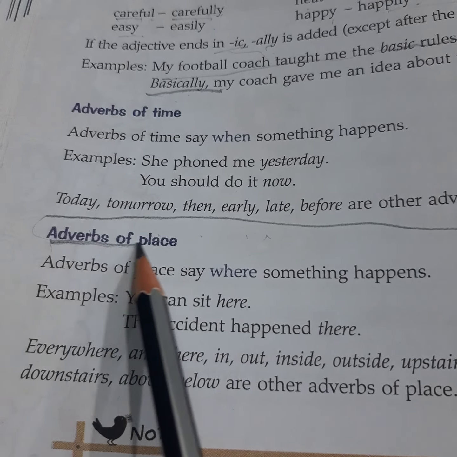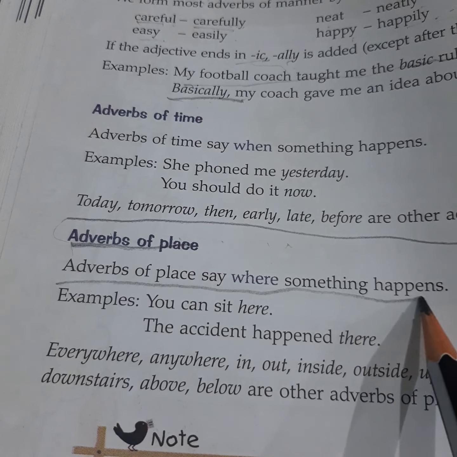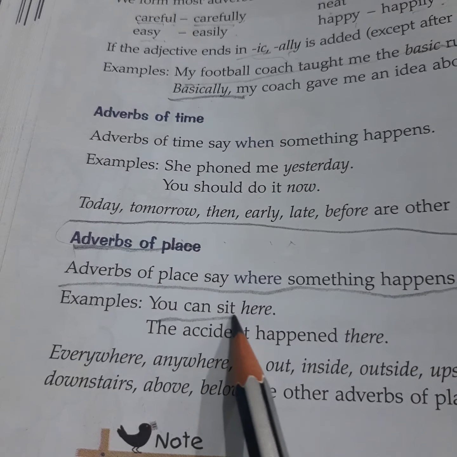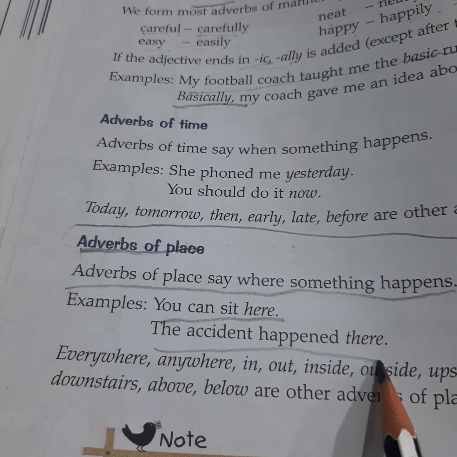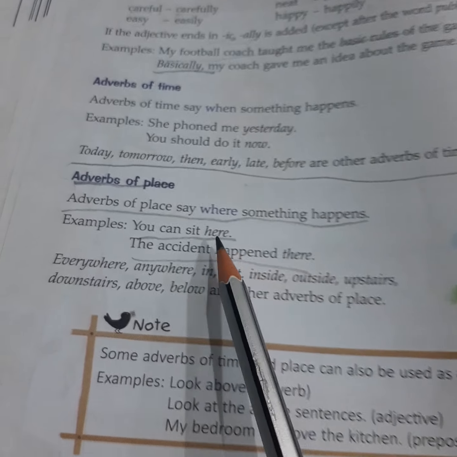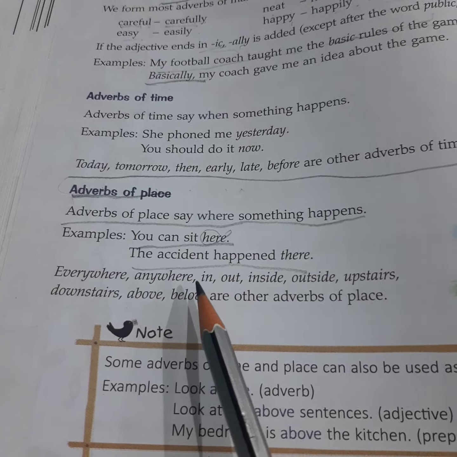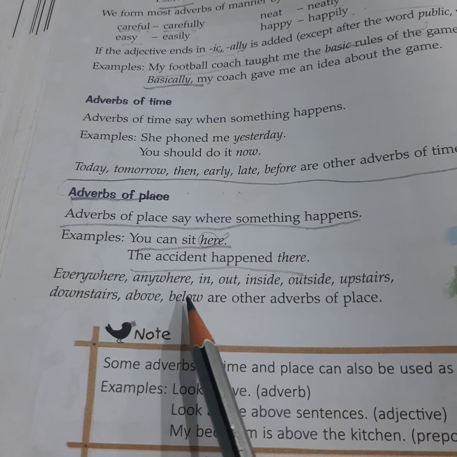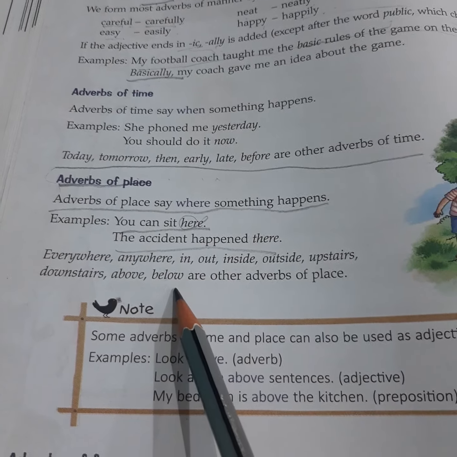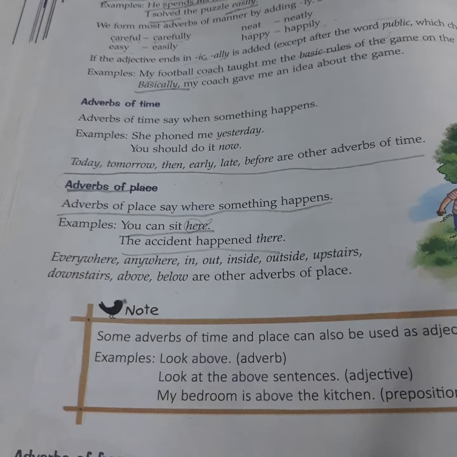Now adverb of place. Adverb of place say where something happens. You can sit here. The accident happened there. So here, there, everywhere, anywhere, in, out, inside, outside, upstairs, downstairs, above, below. These are all adverbs of place.